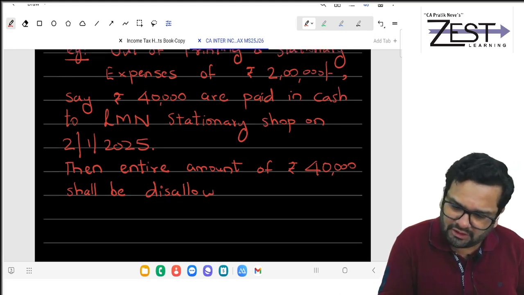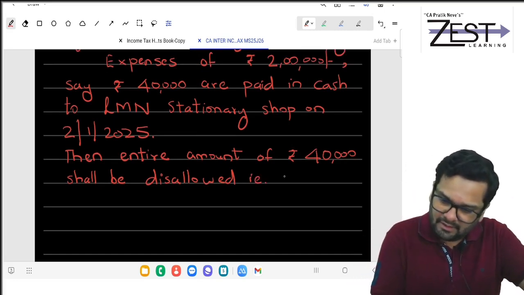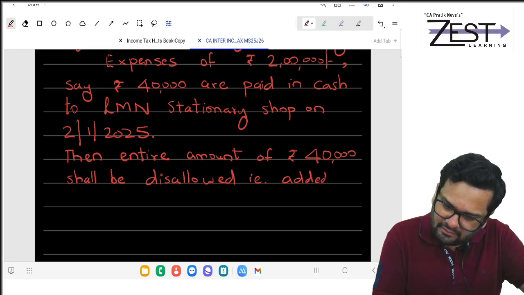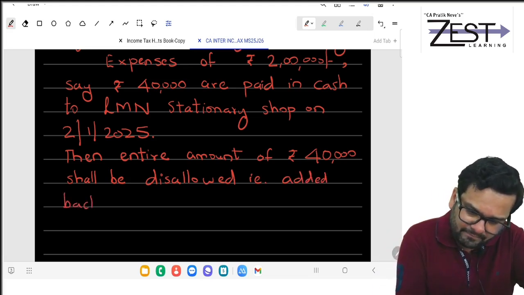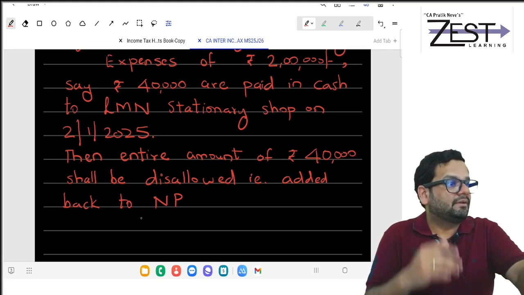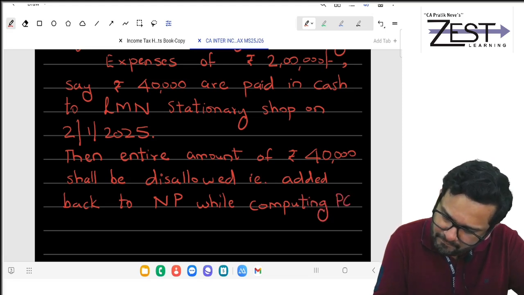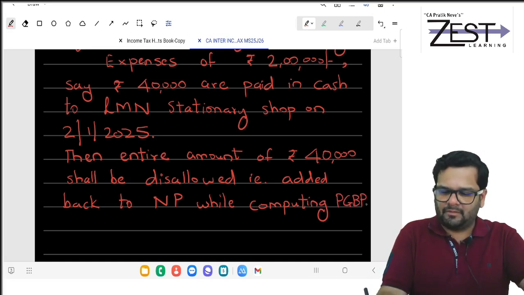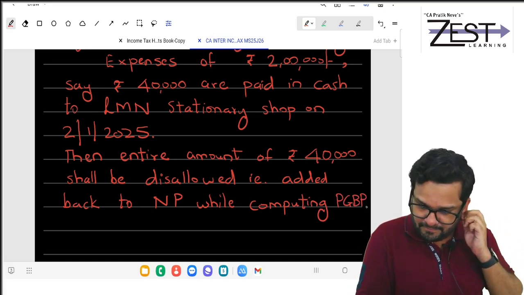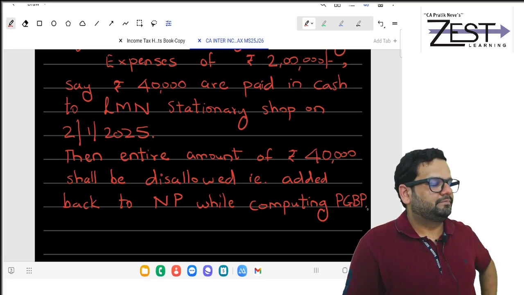Disallowed means what? That is added back. Added back to what? That is added back to NP while computing PGB. Is it clear?